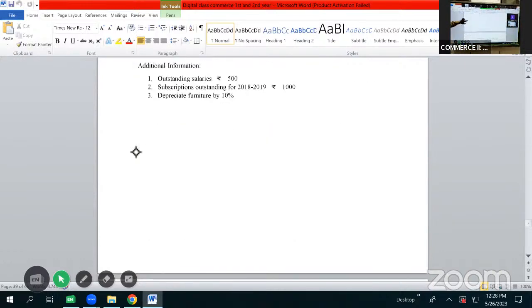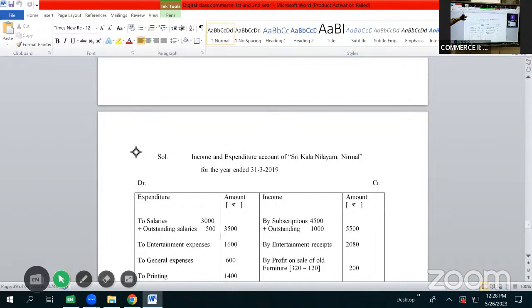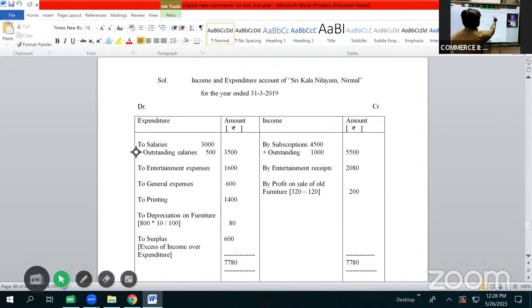Let us start the solution. Here is the solution. The heading will be taken as Income and Expenditure Account of Sri Kalanilayam Nirmal for the year ended 31st March 2019. The format for income and expenditure is expenditure amount rupees, income amount rupees. Towards the extreme left we will write DR, debit. Towards the extreme right we will write CR, credit. So now let us start the problem.